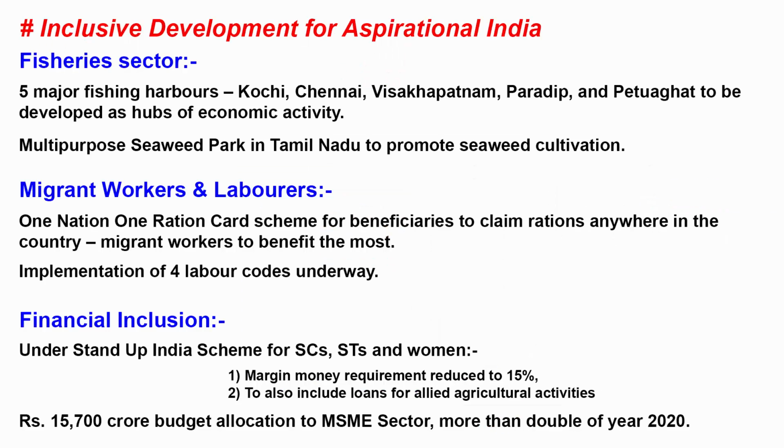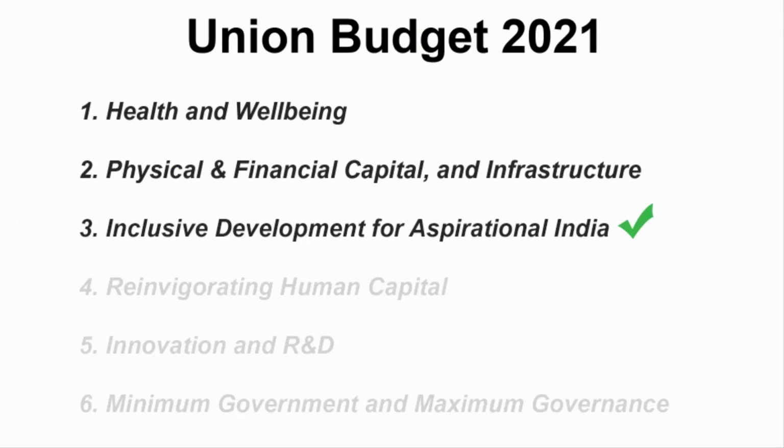So these were the main points that cover the third pillar, which is regarding inclusive development for Aspirational India. In the next video, I'll cover the fourth pillar.